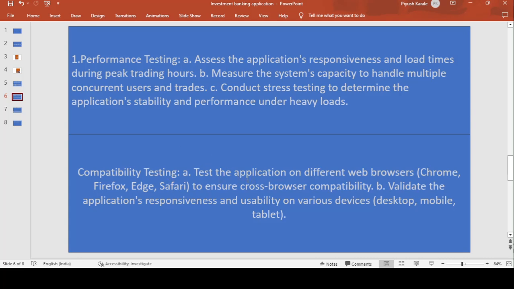Next, move on to the compatibility testing. Compatibility testing means testing the application on different web browsers like Chrome, Firefox, Edge and Safari, to ensure cross compatibility. We have to test how the application is performing on the different browsers like Chrome, Mozilla Firefox, Edge, Safari. And the second point is to validate the application responsiveness and usability on various devices like desktop, mobile and tablet. That is the common scenario, guys. In every application you have to check in the compatibility testing whether the application is working fine or not on every browser or the various devices like desktop, mobiles and tablets. That needs to be checked in every application, not only for investment banking applications.